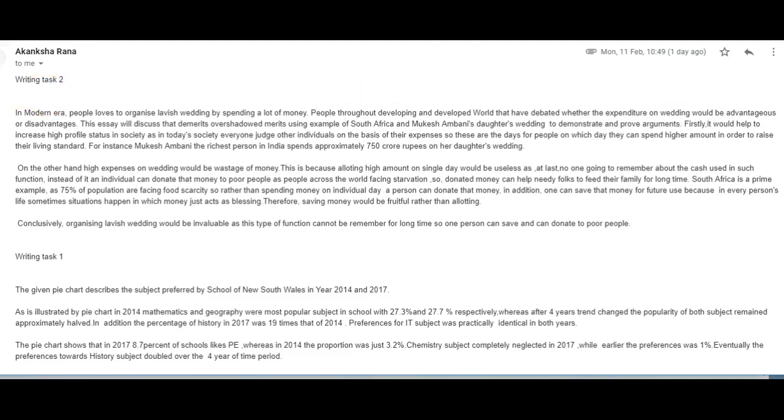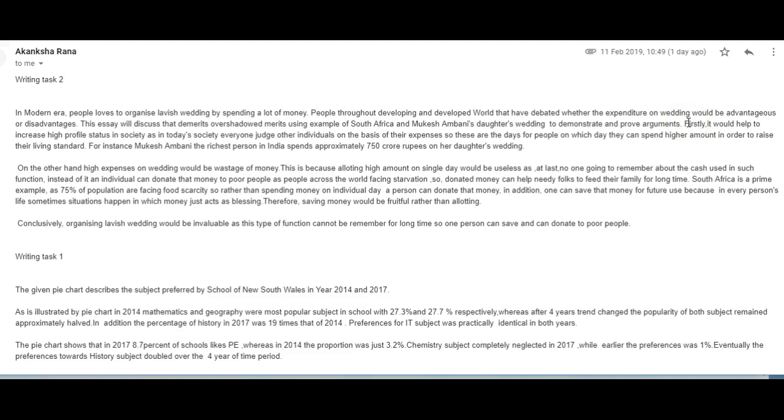In the modern era, no capital, people love to organize lavish weddings by spending a lot of money. People throughout the developing and developed world, no capital, have debated whether the expenditure on weddings would be advantageous or disadvantageous, spelled wrong. This essay will discuss that demerits overshadow merits using examples from South Africa and Mukesh Ambani's daughter's wedding to demonstrate and prove arguments. Okay, fine. And the new paragraph here.